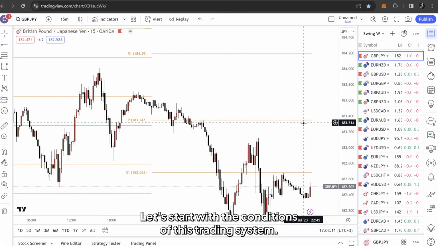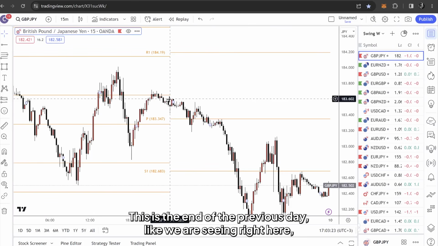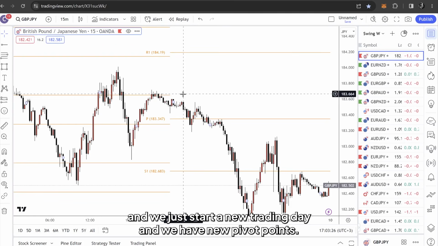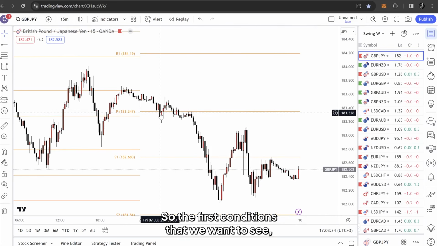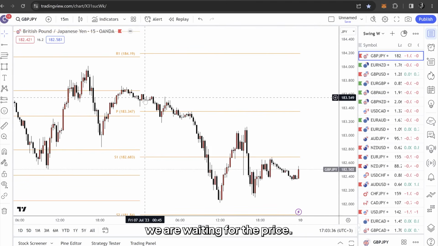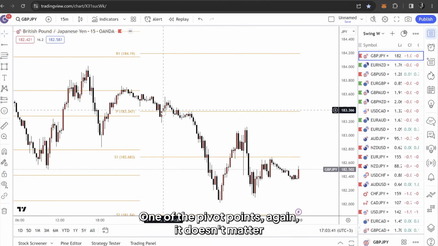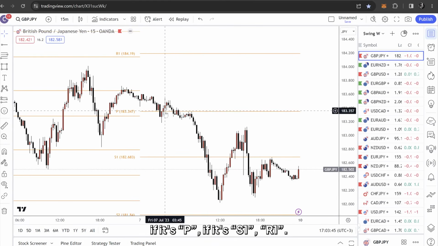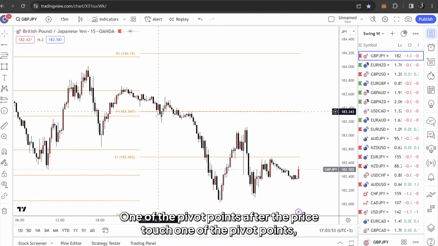Let's start with the conditions of this trading system. This is the end of the previous day, like you are seeing right here, and we just start a new trading day, and we have new pivot points. So the first condition that we want to see, we are waiting for the price, candlesticks, to touch one of the pivot points. Again, it doesn't matter if it's P, if it's S1, R1. So the first condition is we need to wait for the price to touch one of the pivot points.